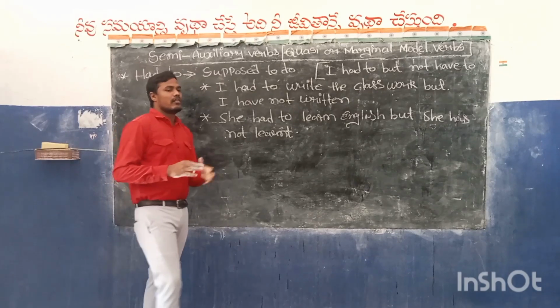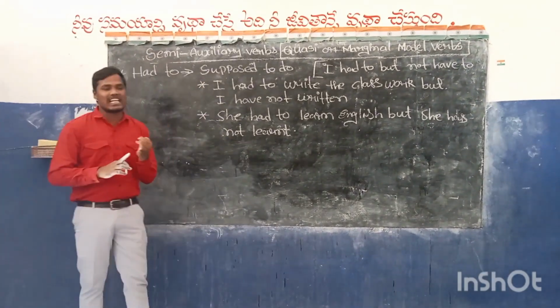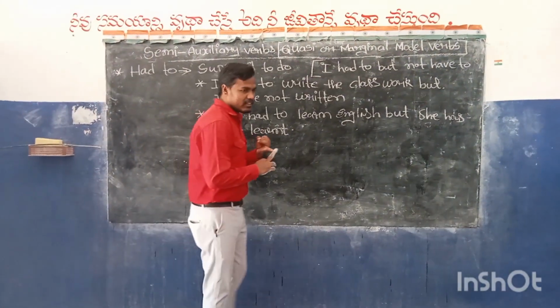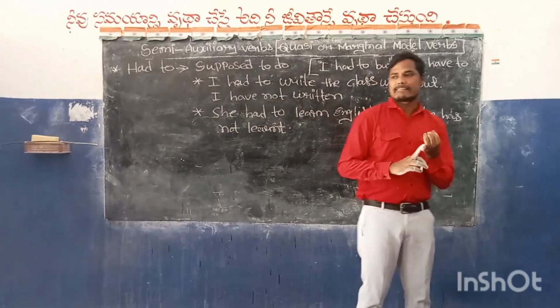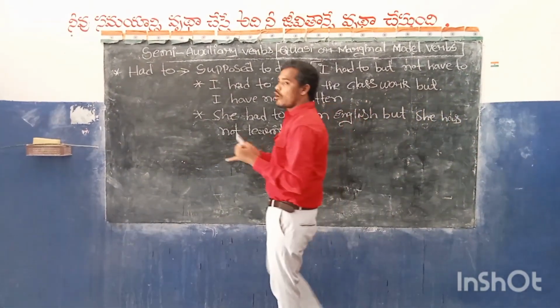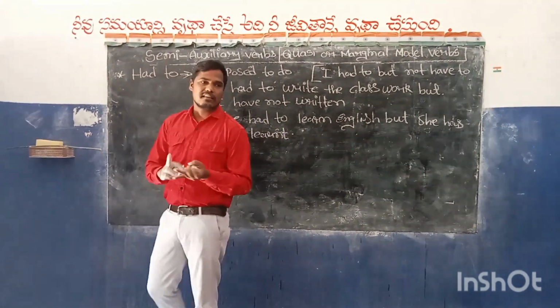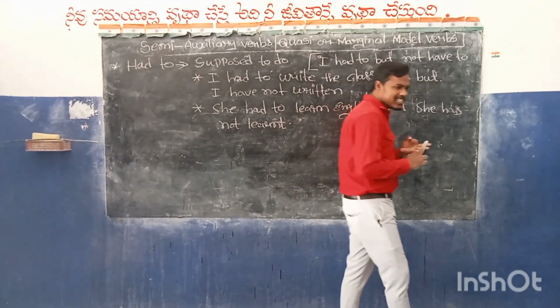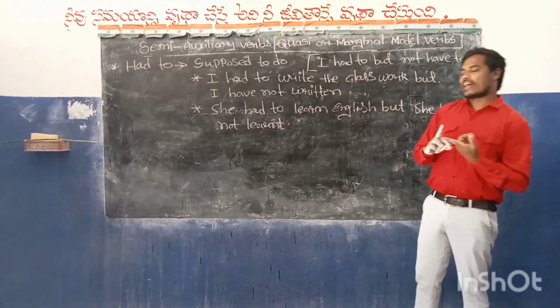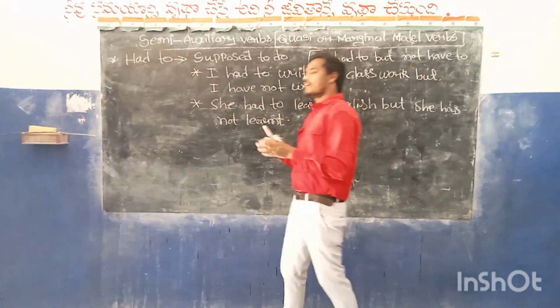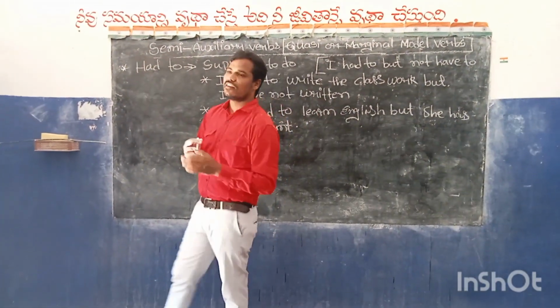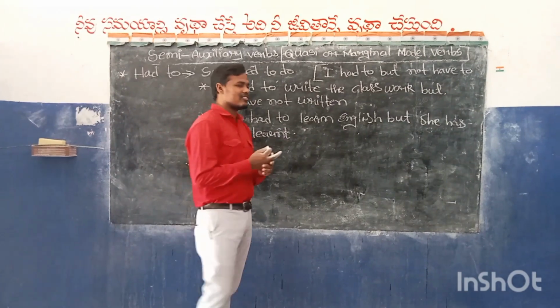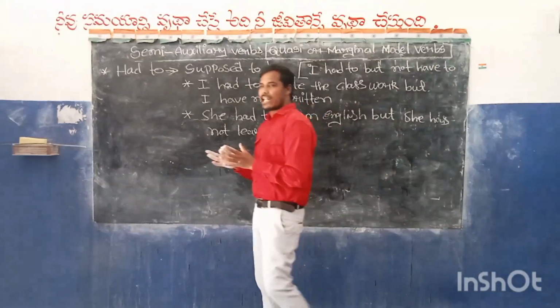Which are the semi-auxiliary verbs you have to use? What is the first one? Second one is have to. Third one is, fourth one is, fifth one is, sixth one is, seventh one is, very good. All these things you have to use in your day-to-day life.